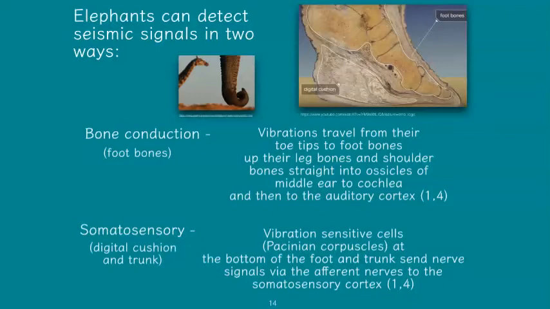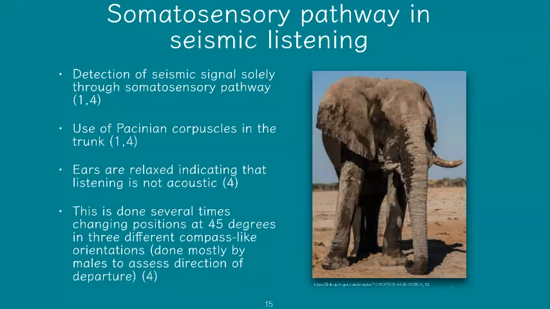Vibration-sensitive cells, known as Pacinian corpuscles, tend to be located in clusters at the bottom of the foot as well as the trunk, and these nerves receive seismic communication waves and rumbles throughout the Earth's surface and send these signals through the afferent nerves to the somatosensory cortex where they are processed. So, the somatosensory pathway in seismic listening can be differentiated from the bone conduction pathway strictly through use of those Pacinian corpuscles found in clusters in the trunk as well as the foot of the elephant.